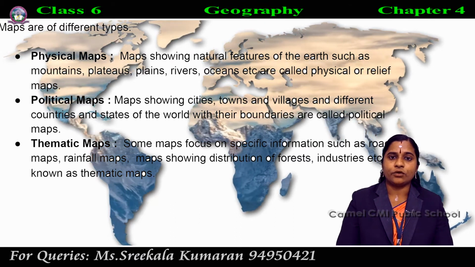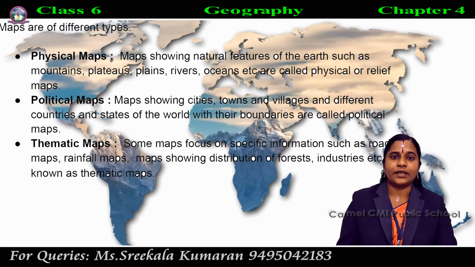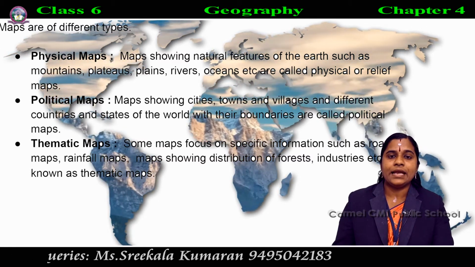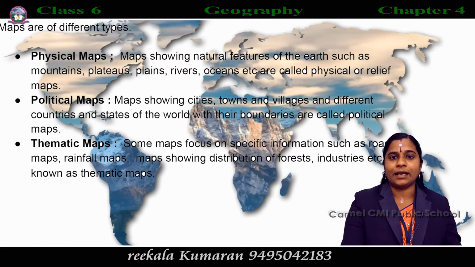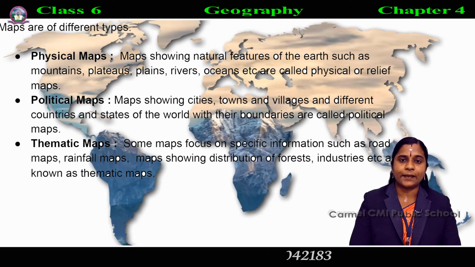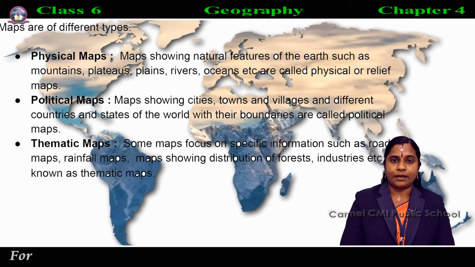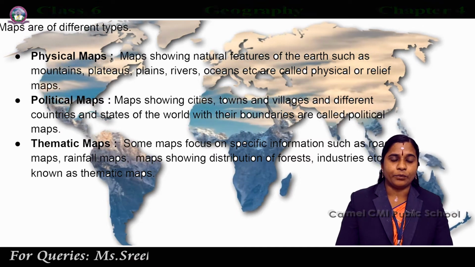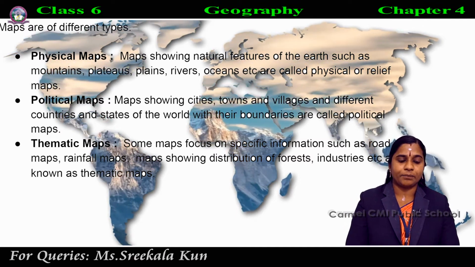Next we are going to study the different types of map. There are mainly three types of map. Which are they? Physical map, political map and schematic map.